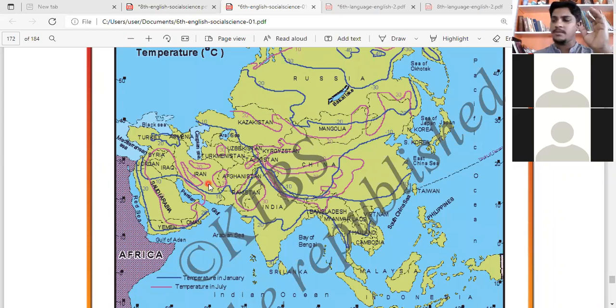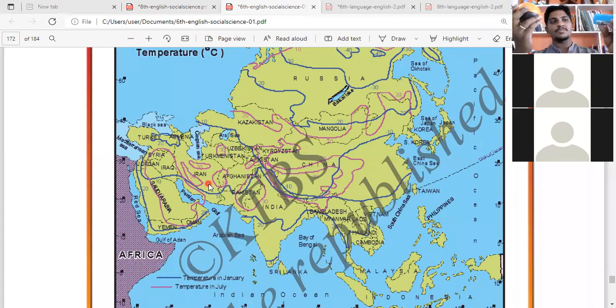So for example, imagine this one. I'll give an example. Imagine this is earth, in my right hand, and on my left hand side this is sun. So what happens? The earth is rotating like this. As I said, the sun rays will fall directly where? Here only, no? Center, no? Yes, sir.